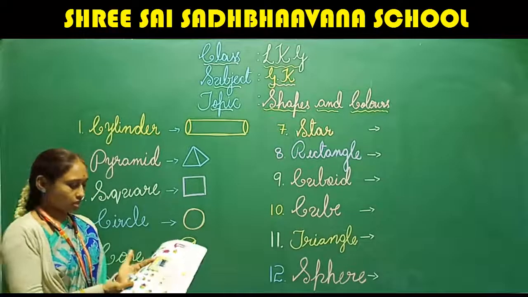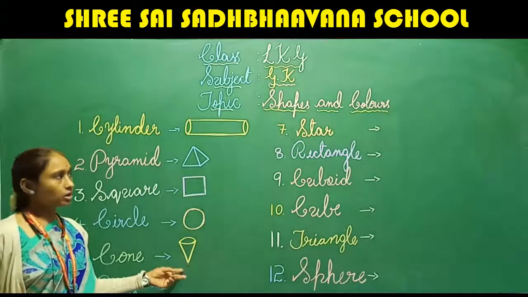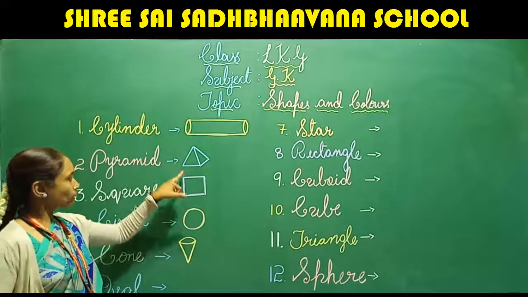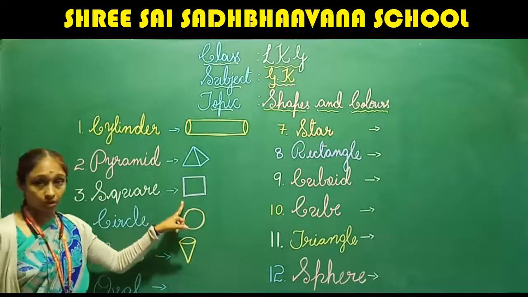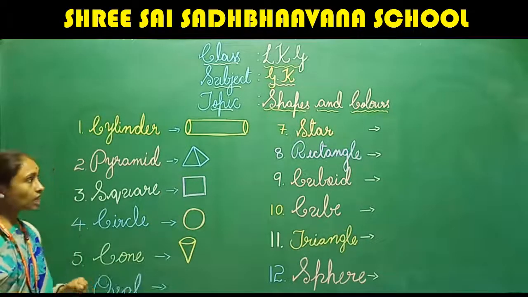Is it fine? Yes. This shape is called cone. Okay. Cylinder, pyramid, square, circle, and this is cone.